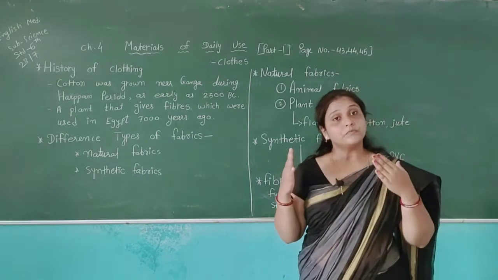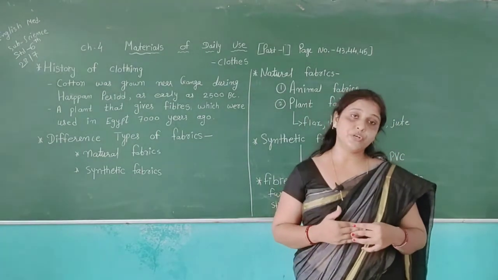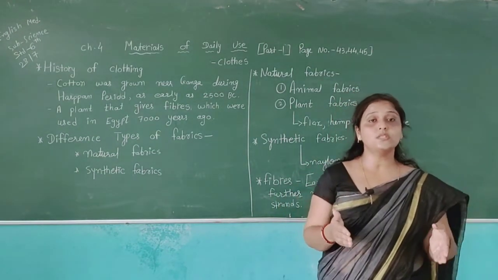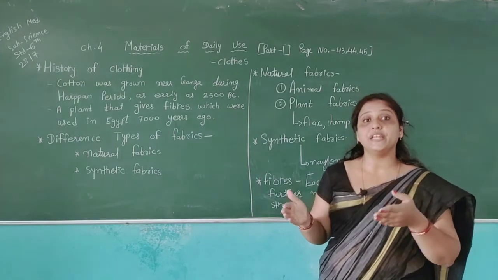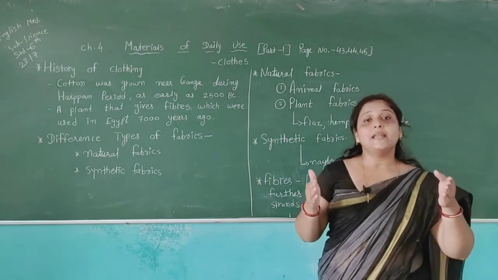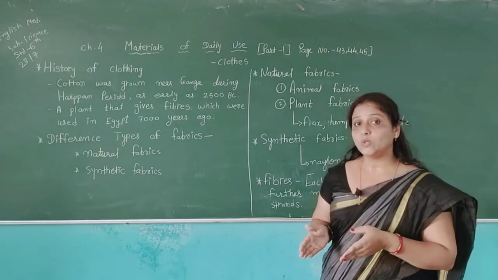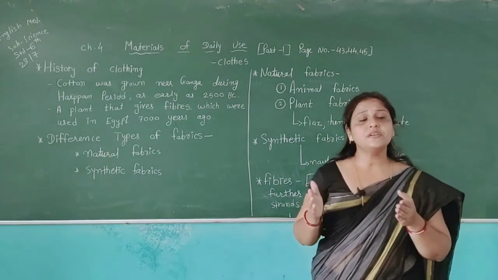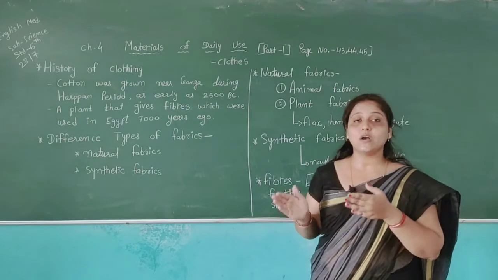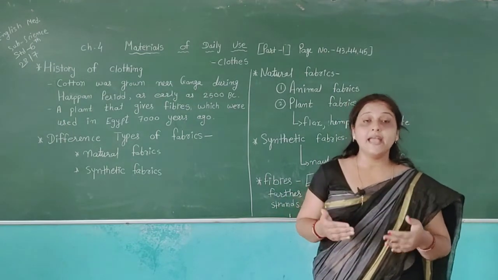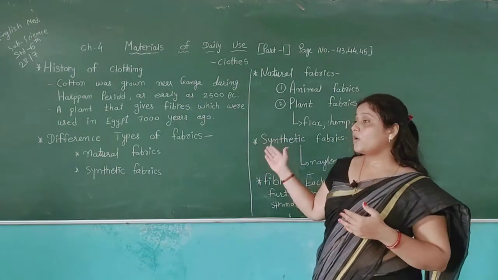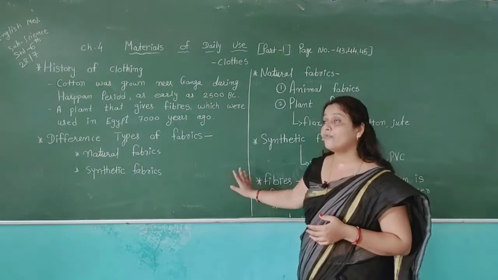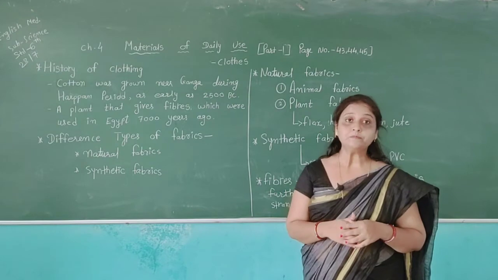So students, clothes are very important to us in many ways. We use different clothes according to our need. We use them at marriage functions, at school, at our home, at night, at day. We use different types of clothes according to our need, and for these clothes we also use different types of fabrics available here.